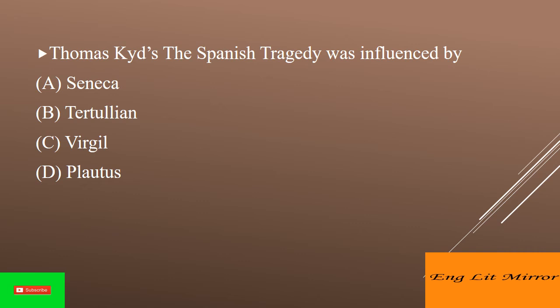The Spanish Tragedy is often considered to be the first mature Elizabethan drama, a claim disputed with Christopher Marlowe's Tamburlaine, and has been parodied by many Elizabethan and Jacobean playwrights, including Marlowe, William Shakespeare, and Ben Jonson.